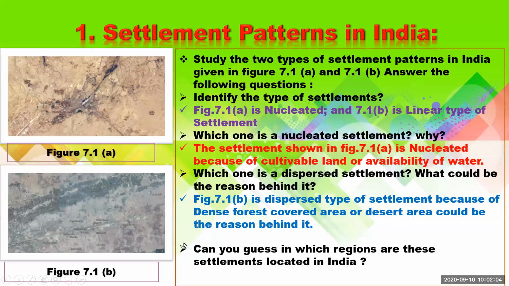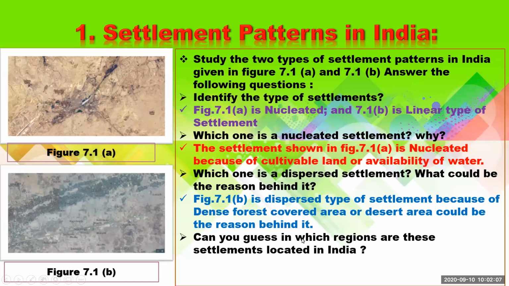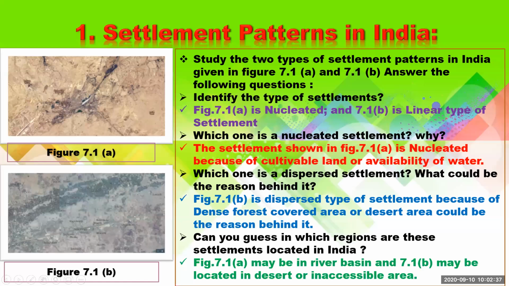Now the next question is, can you guess in which regions these settlements are located in India? So you have to guess where they can be found. The answer is maybe in a river basin, and maybe located in a desert or inaccessible area. We found this type of dispersed settlement. Now we'll move to the next slide.